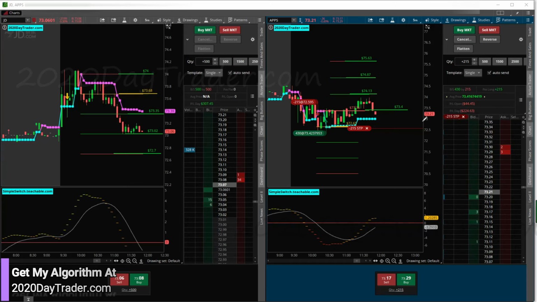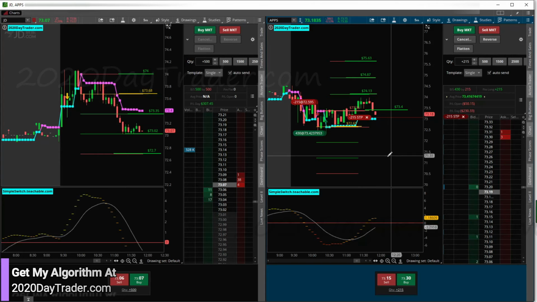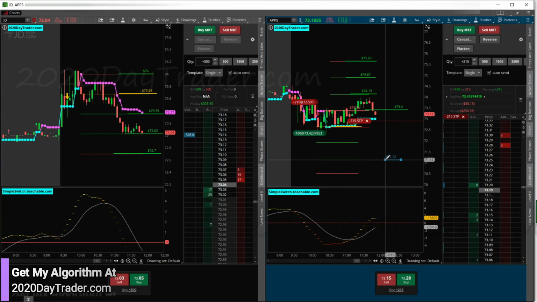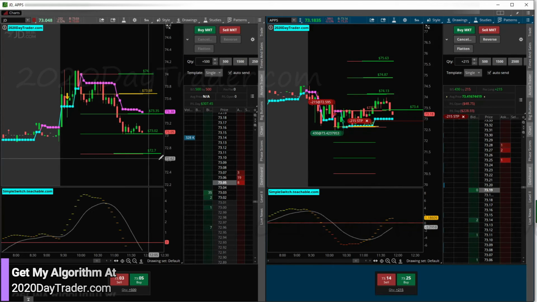Okay, new candle opening with APPS. So we're going to go ahead and put a stop in now. We'll take a small red day on this day if this wants to come back and break this. I'm fine with taking a red day. If it breaks the algo for the short side, then we'll go ahead and bounce out of this trade, and we'll have a red day. But it won't be a big red day. Thank you, JD, for keeping us somewhat in the green zone.